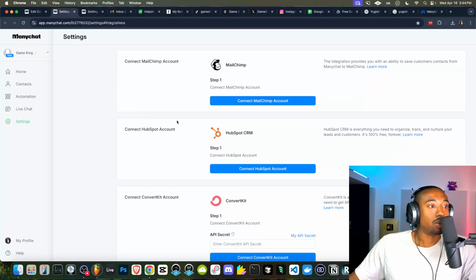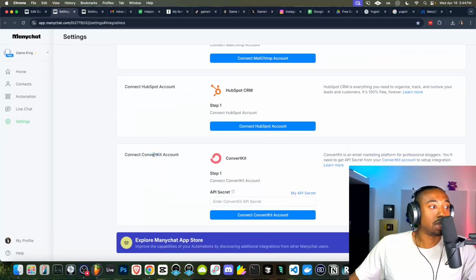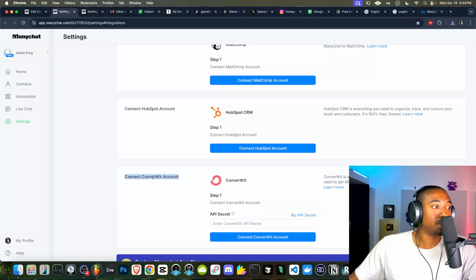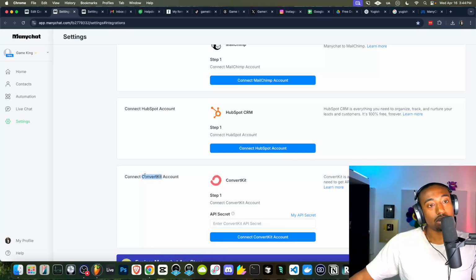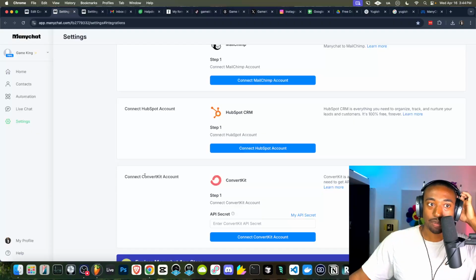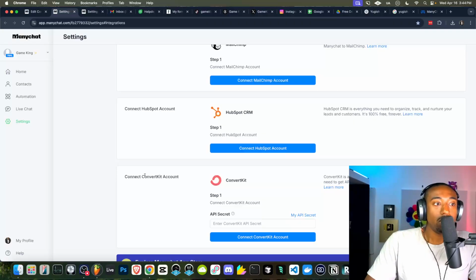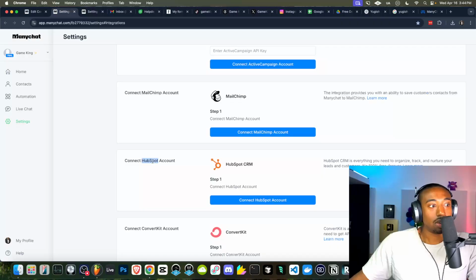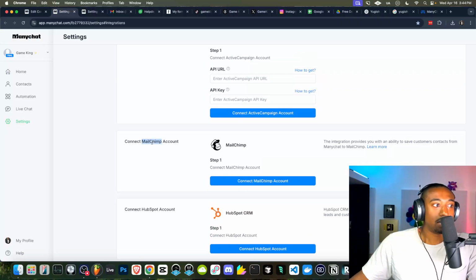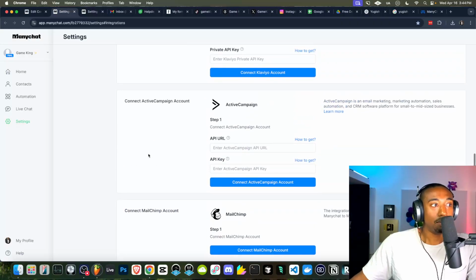MailChimp, HubSpot. I don't recommend any of these because they are way, way too expensive for you guys. I really hate that they charge as much as they charge. It's probably one of the biggest scams online is email companies, because they charge you every time you get a new email address, which is insane. So let's say you have 1,000 emails. When you get 10,000, they'll charge you like $200 more a month, which is insane and unsustainable. So in this case, do not sign up for these unless you are a master and you know how to be a super ninja master.